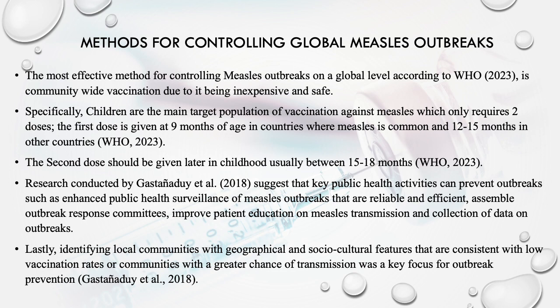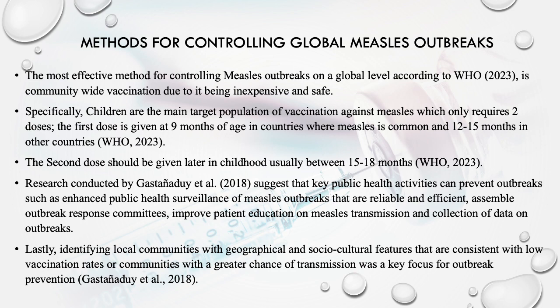Specifically, children are the main target population for vaccination against measles, which only requires 2 doses. The first dose is usually given at 9 months of age in countries where measles is common, or about 12 to 15 months of age in other countries where it's not as common. The second dose is usually given later in childhood, between 15 and 18 months.